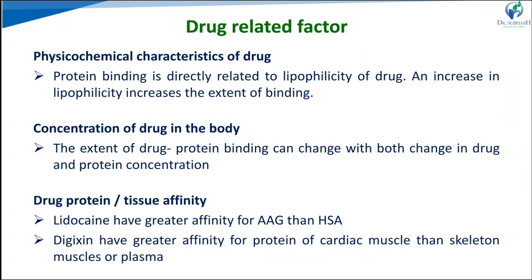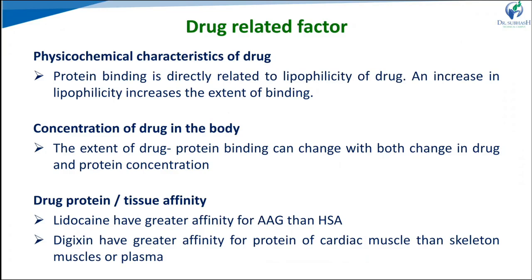Third one is drug protein or tissue affinity, or drug affinity towards the protein. Specific drugs have a specific affinity towards specific proteins. Some drugs have affinity with albumin, globulin, lipoprotein, glycoprotein, like that. That also alters the extent of protein binding. Some drugs have a binding affinity towards albumin, giving a higher extent of binding compared to other proteins, because a large amount of human serum albumin is present in the blood, so its binding sites are also high.